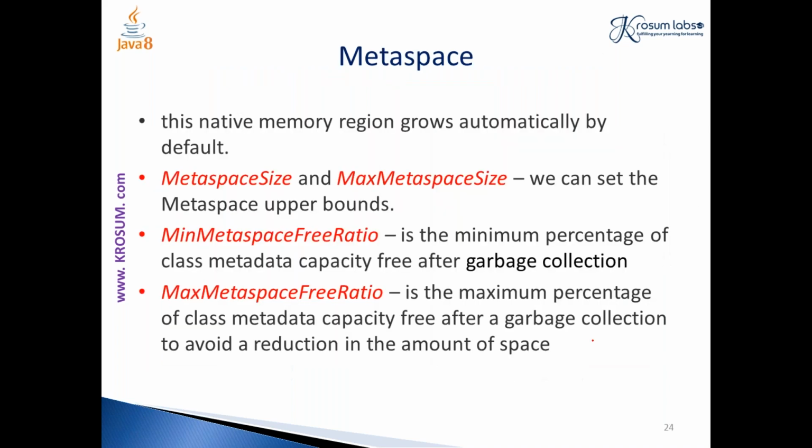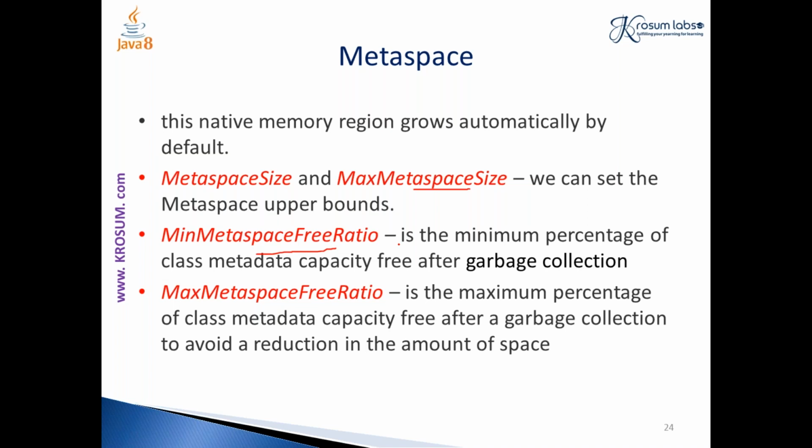And here we have certain flags. For metaspace, we can specify the minimum amount of metaspace to be initialized when the JVM instance is created, and the maximum size up to which the JVM can extend the class data, and the minimum free ratio is related to the garbage collector.